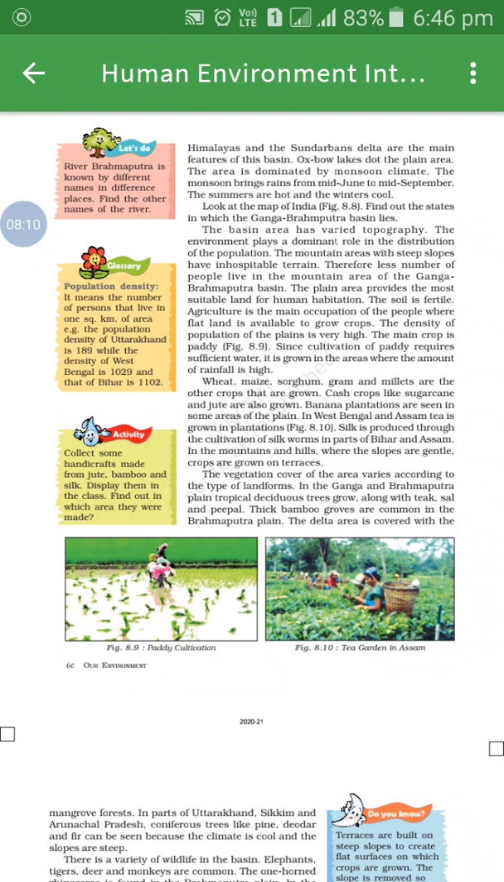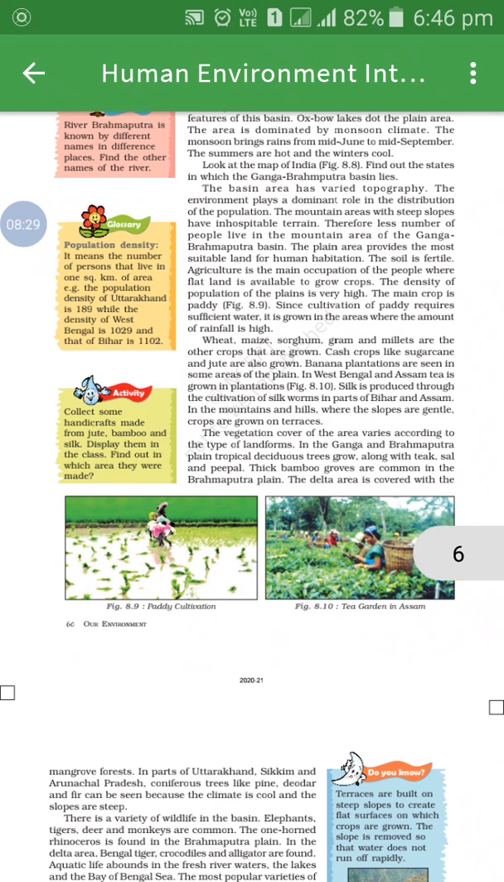Means they are not doing the cultivation of paddy only. Instead of that, other crops are also cultivated along with cash crops, like sugar cane and jute. And even banana plantations are there in some areas of the plain.